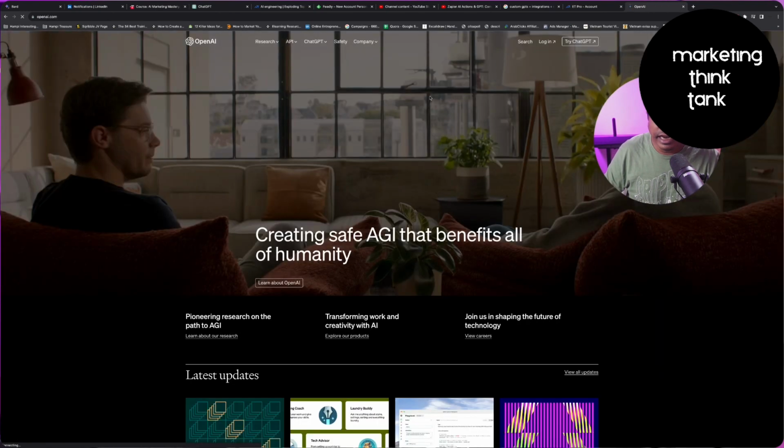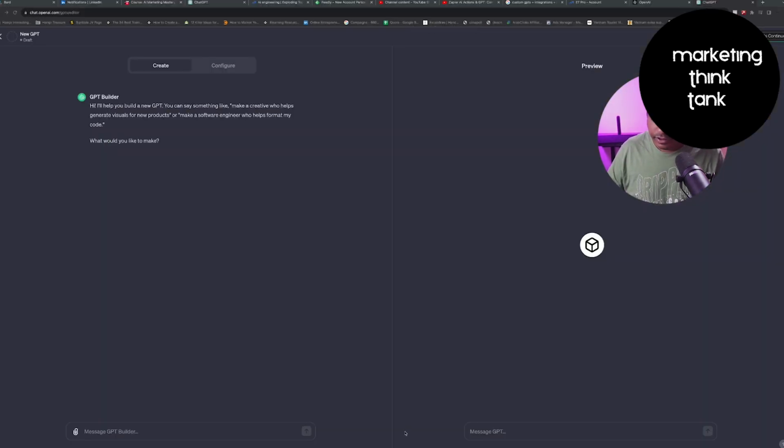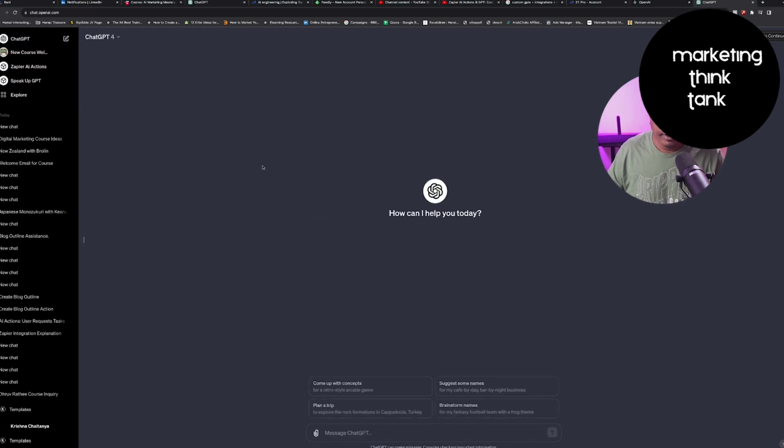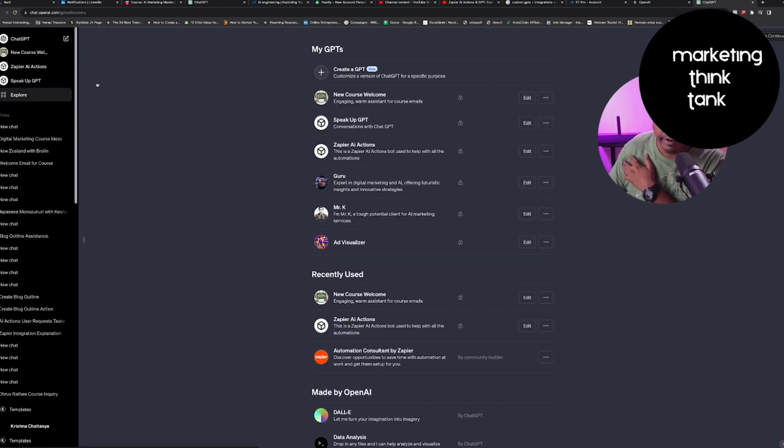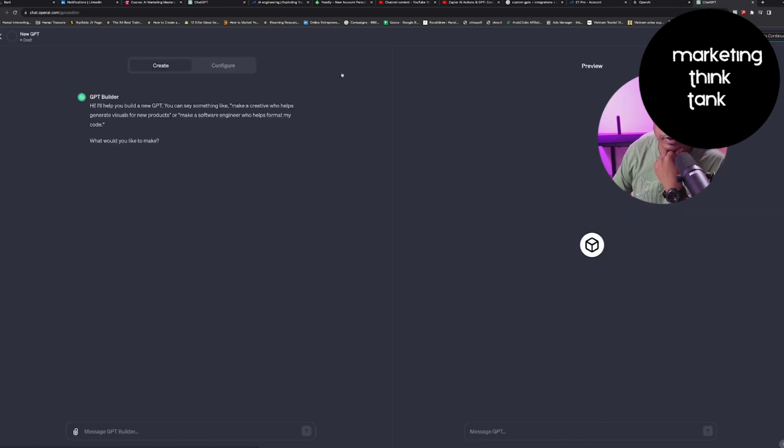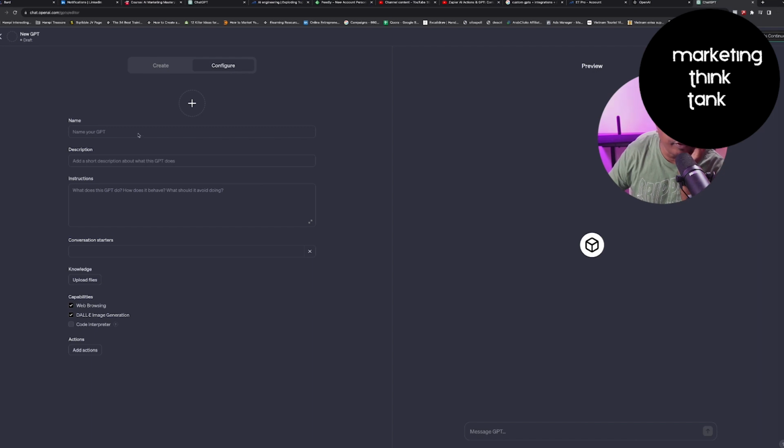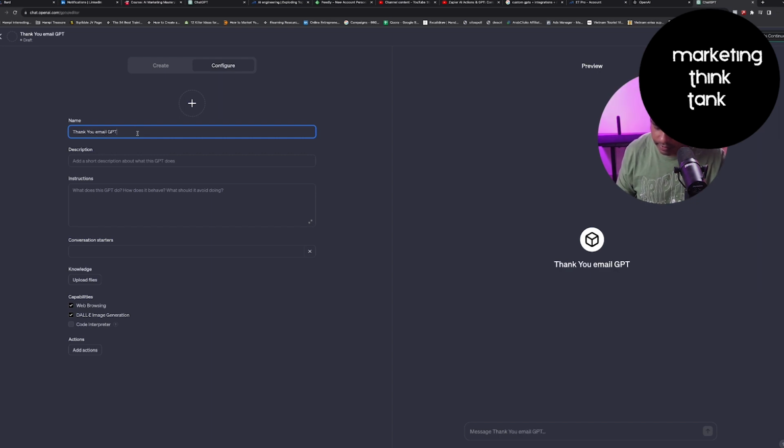So let's go to ChatGPT first. All right. So on your screen, you will go ahead and go to the Explore tab where you will see all your GPTs. I'm going to go ahead and create a GPT here. So you need to configure a GPT for your own purpose. Let's say I want an automatic action to be performed, which is to send out a thank you email to all the people who have purchased my product, right? Let's call it Thank You Email GPT, right?